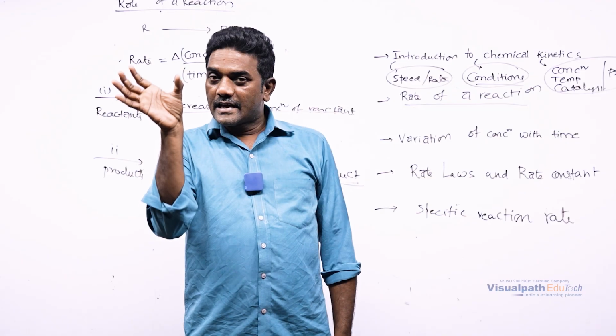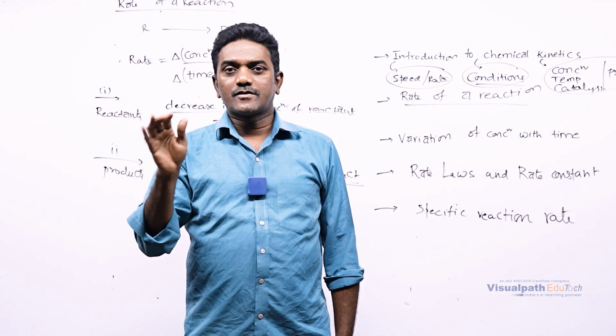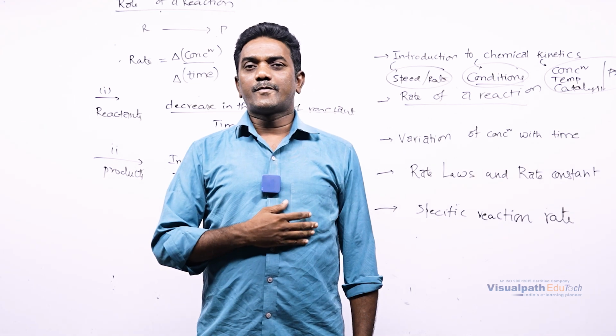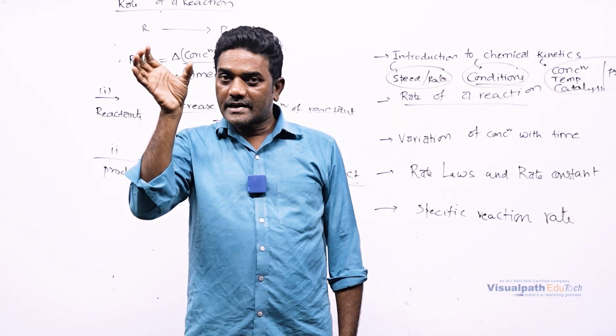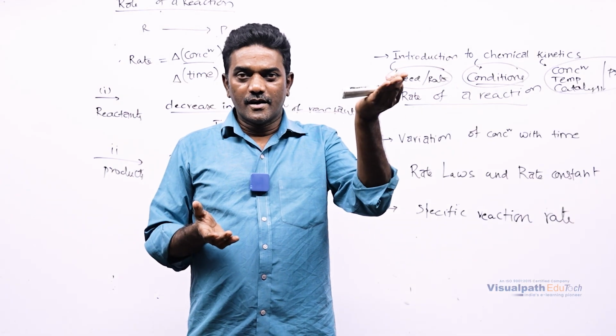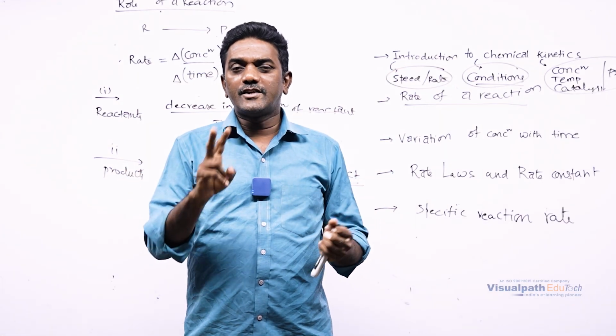What happens? Reactant concentration will reduce. Obviously, without reducing the concentration of a reactant, product will not be produced. The concentration of reactant will come down, whereas the concentration of product will go up. So we can express the rate of reaction in two ways.